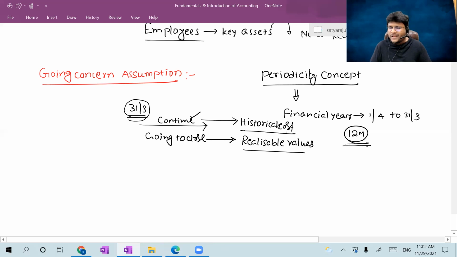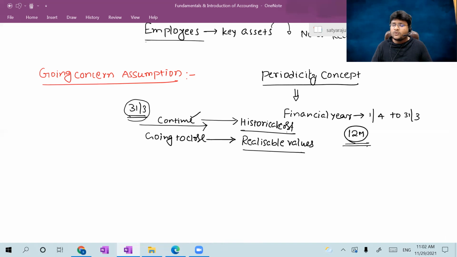We'll see that right now. What I want to establish here is that the going concern assumption is generally followed by every entity while drafting the financials. If you have a thought of continuing the business organization, that is one thing.